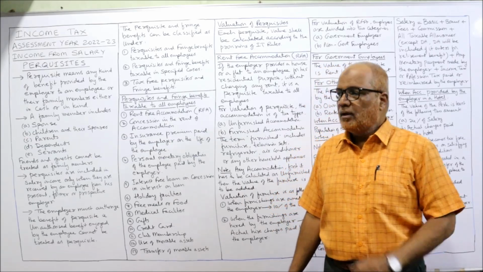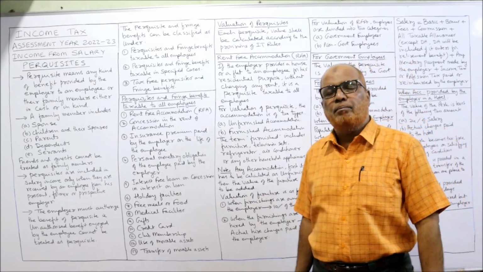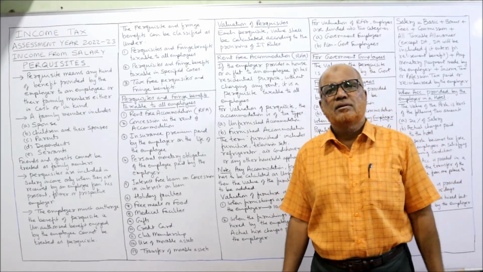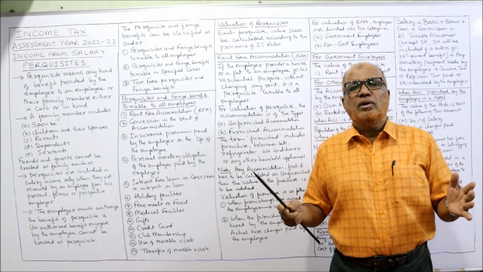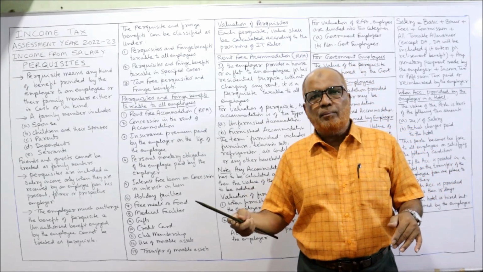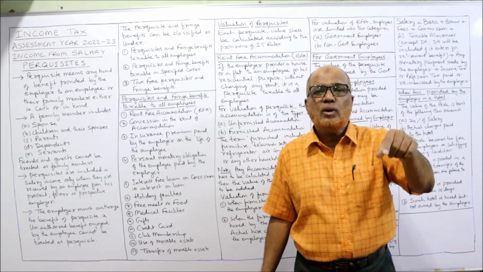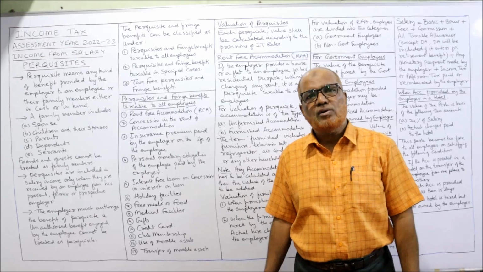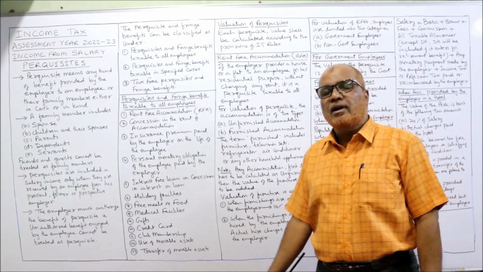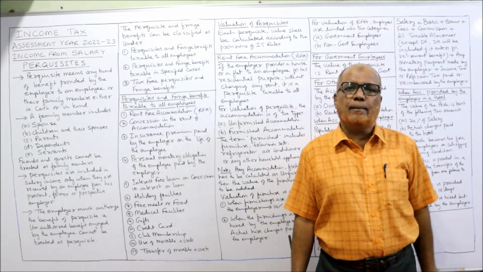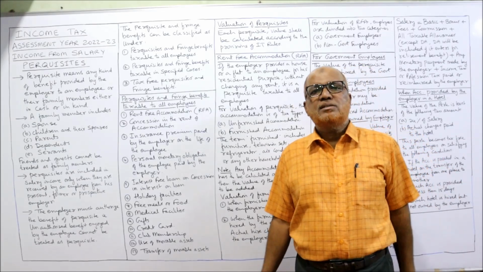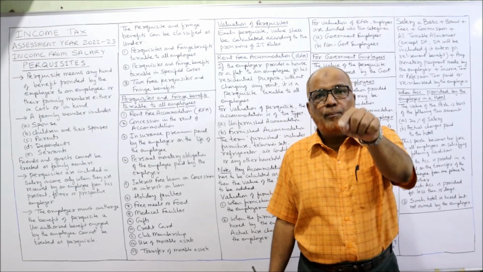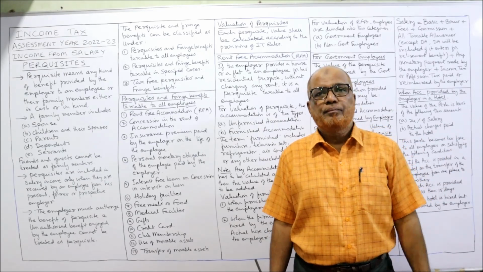It is taxable. Thirdly, insurance premium paid by the employer on the life policy of the employee or family members. Sometimes the life insurance policy may be taken by the employee or the family members, but the insurance premium is paid by the employer. It is fully taxable in the hands of all employees. Next, personal monetary obligation of the employee met by the employer. Some personal obligations are there, for example club bills, or the electricity bill of the employee, paid by the employer.